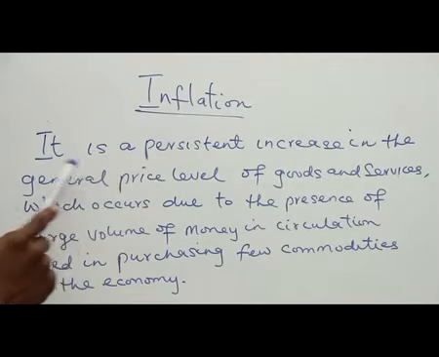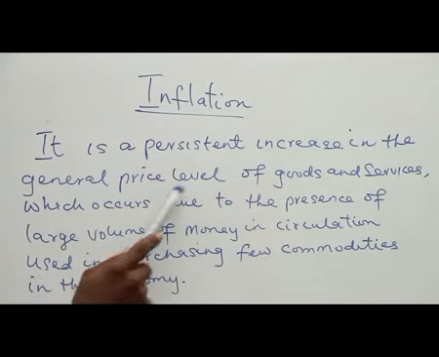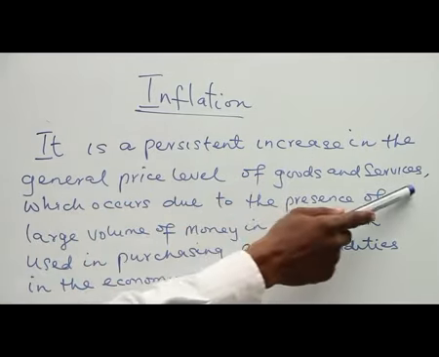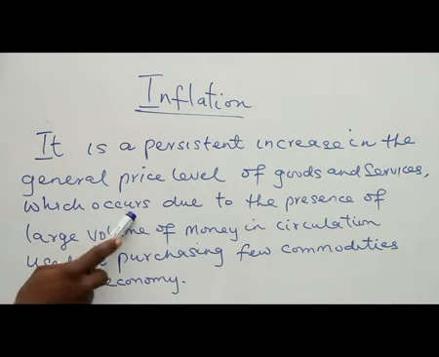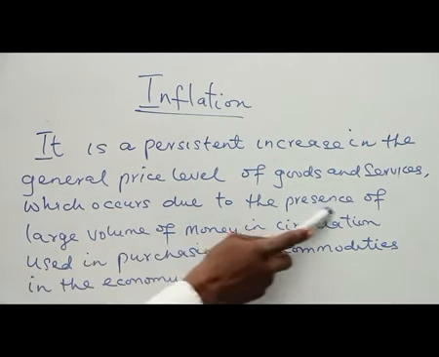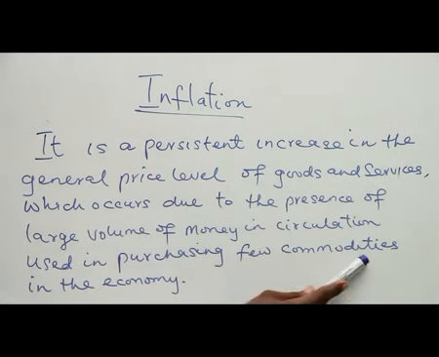Inflation. It is a persistent increase in the general price level of goods and services. When we are talking about inflation, we are looking at a persistent increase in the general price level of goods and services in an economy, which occurs due to the presence of a large volume of money in circulation used in purchasing few commodities in the economy.